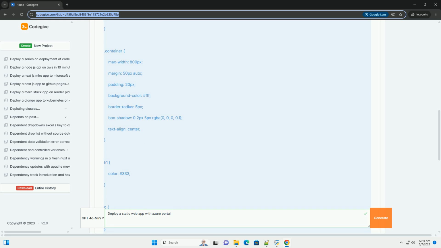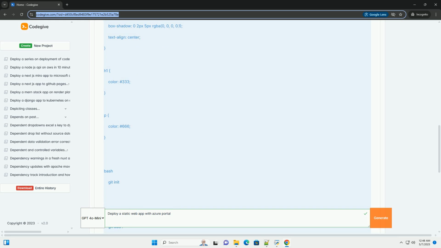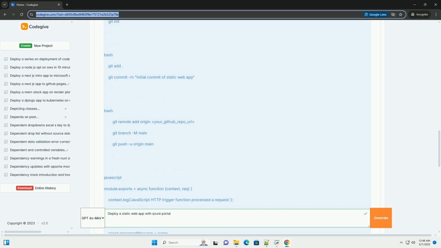What is a static web app? A static web app is a web application that primarily consists of client-side code, such as HTML, CSS, JavaScript, and images. Unlike traditional server-rendered applications, for example those built with PHP, Python, or Node.js with server-side rendering, static web apps do not require a constantly running server to serve the core content. This makes them incredibly fast, scalable, and cost-effective.